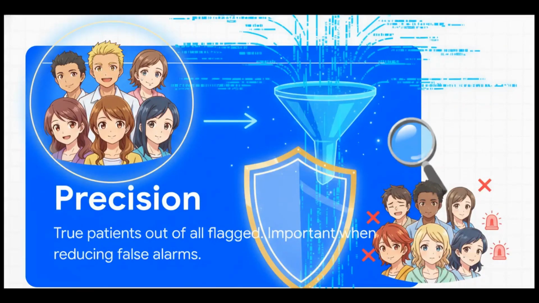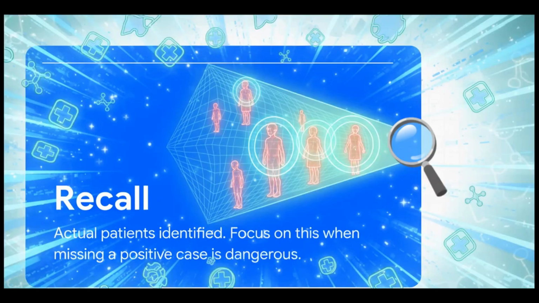So how does all our technical jargon actually map onto this scenario? Well, precision asks one very specific question. Out of everyone our system flagged as having cancer, how many were actually true cancer patients? It's entirely focused on the quality, the pure accuracy of your positive predictions. Essentially, precision is your absolute go-to metric when your main goal is minimizing unnecessary panic and reducing those incredibly stressful false alarms.